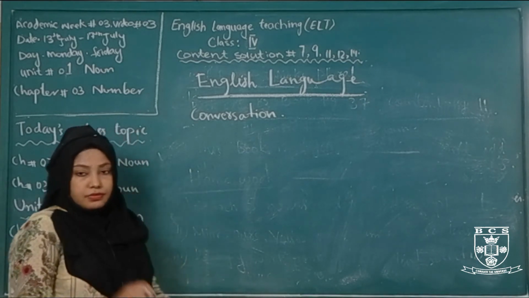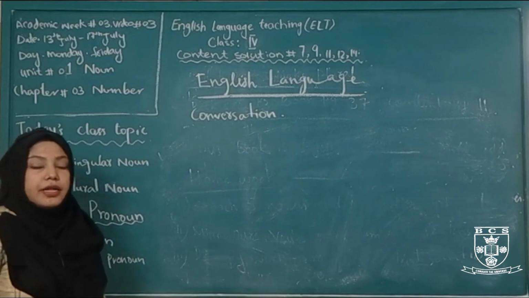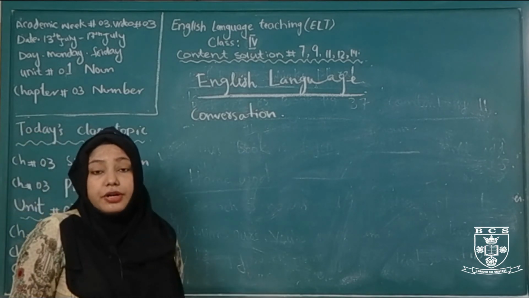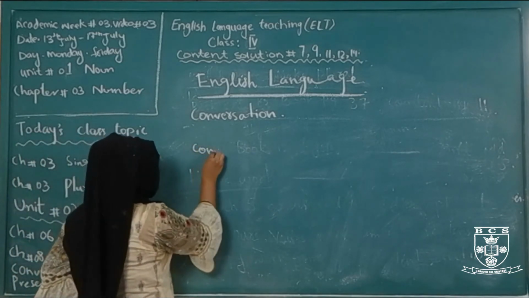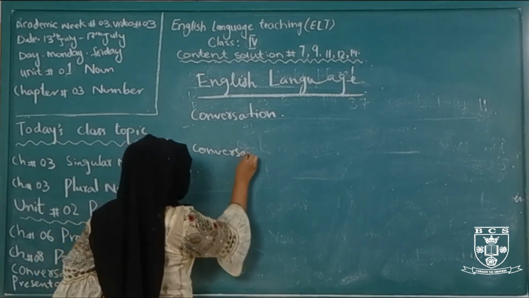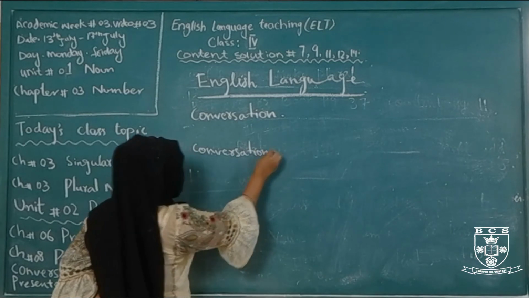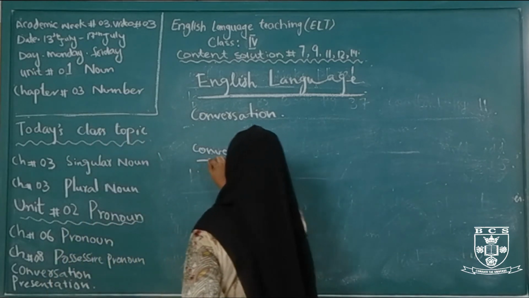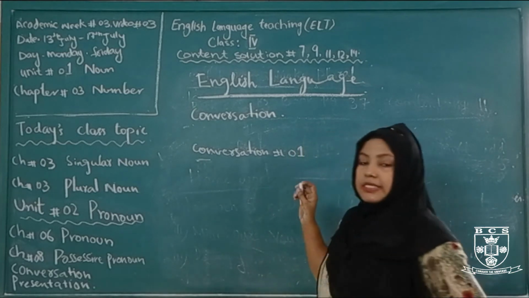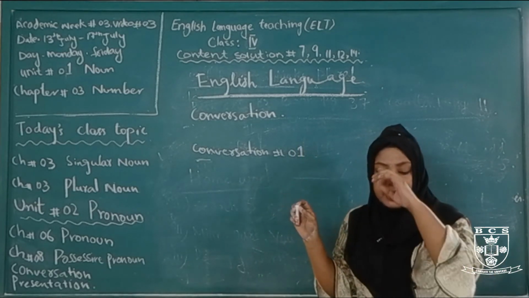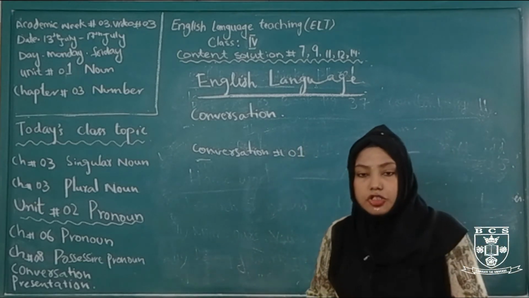Now, there are 2 conversations included and they are designed for grade 4. Number 1 is about self-introduction. When you meet someone, how do you introduce yourself?